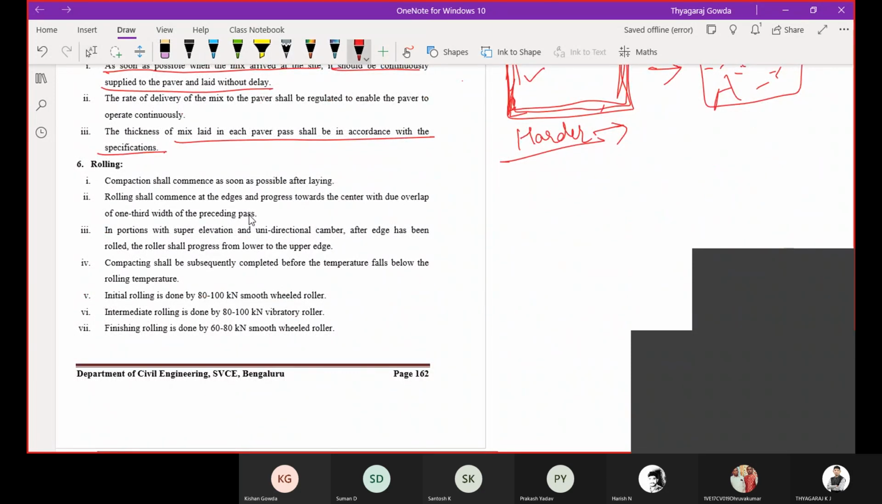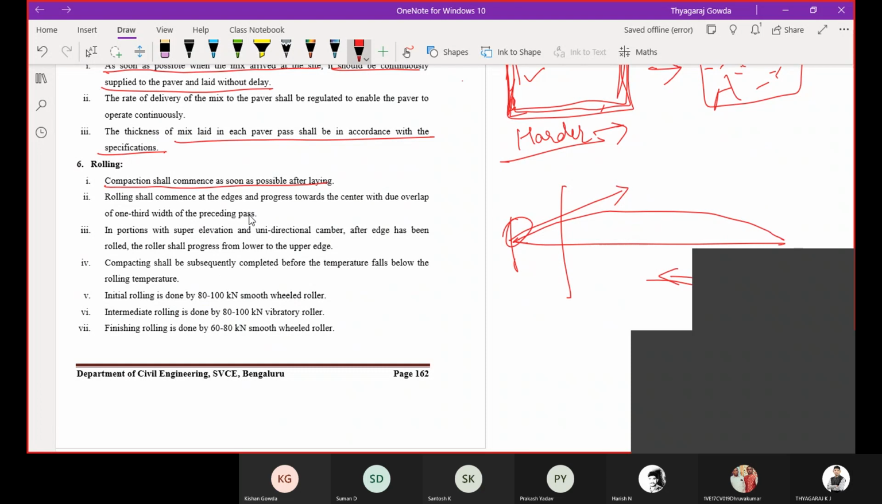Then rolling. Compaction shall commence as soon as possible after laying. So after you lay the mix, the compaction will start. As we all know, compaction starts at the edges and progresses towards the center. But in a unidirectional camber, it will compact at the lower edges and move to the higher edges. It should have a due overlap of 1/3 of the preceding pass.